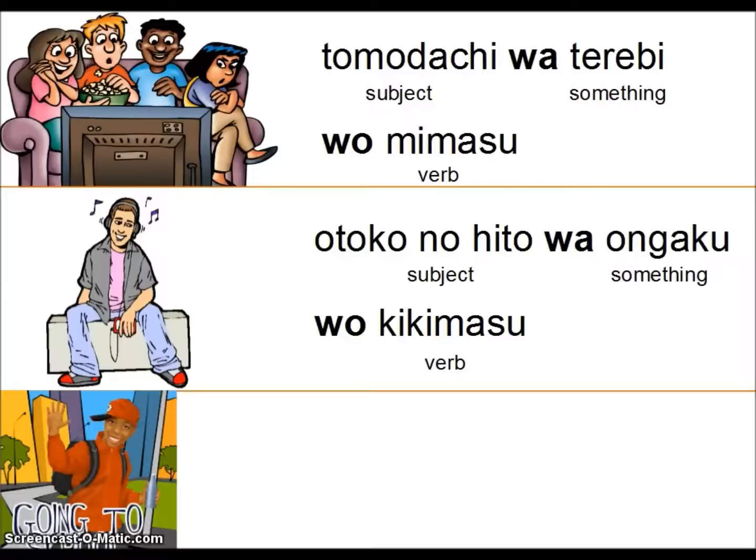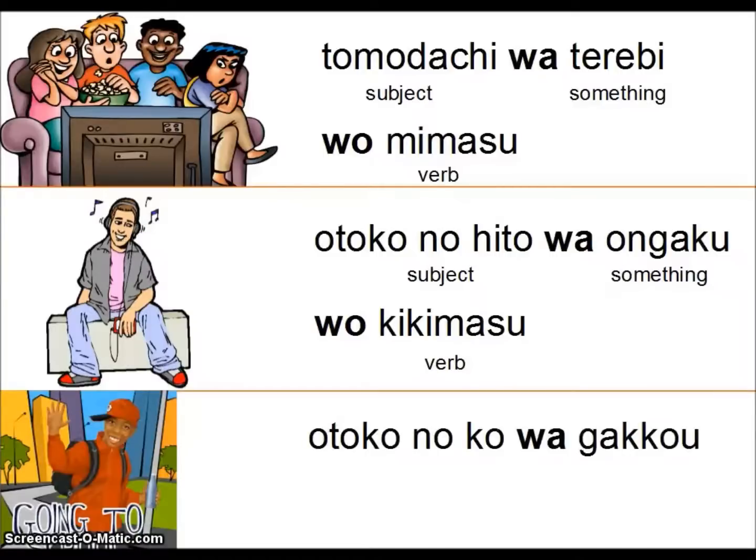Now this one's a little bit different. Why is it different? Because this is a movement verb. So kuru and iku are both movement verbs, so there's something different about it. So we say otoko no ko wa gakkou ni ikimasu. Subject wa, place, ni, verb. So like I said, the only 2 verbs that we've talked about that would use ni would be iku and kuru, because they're both describing movement.